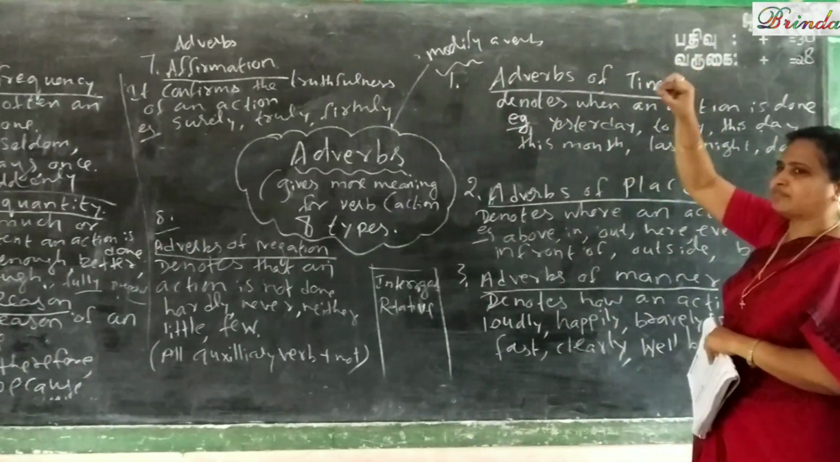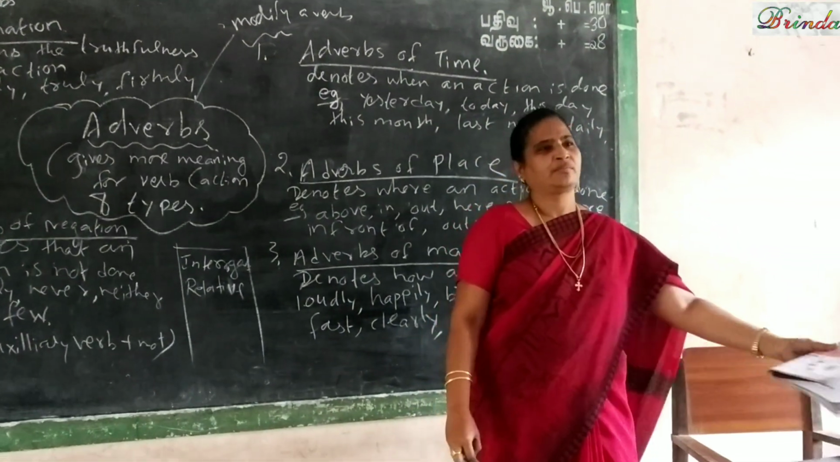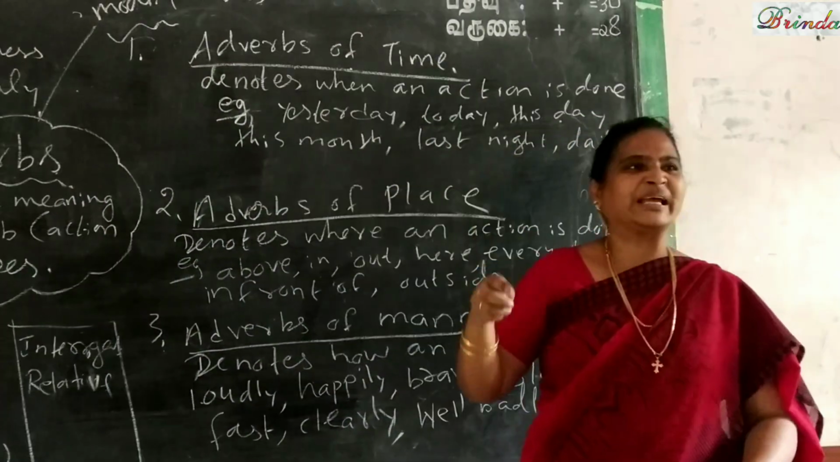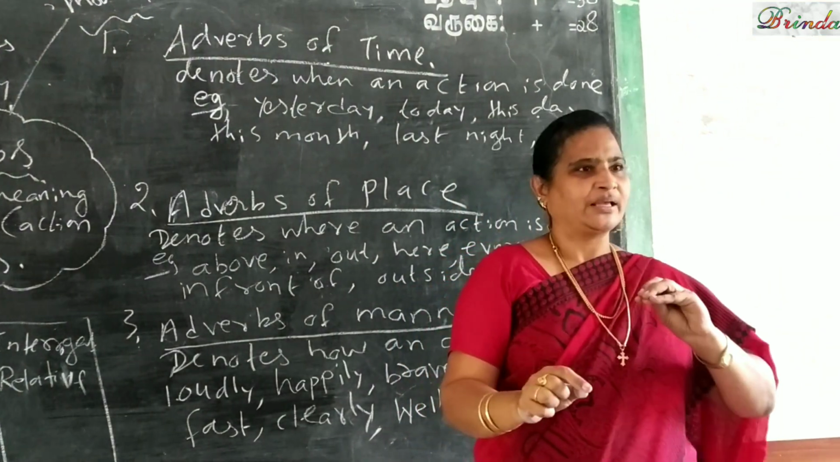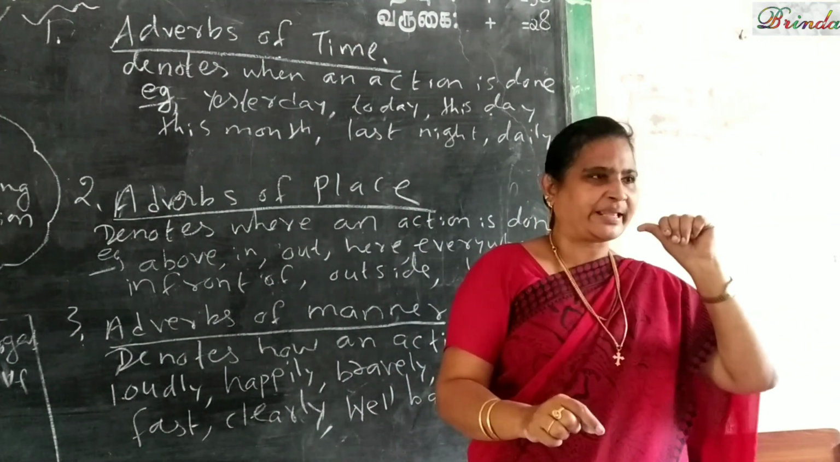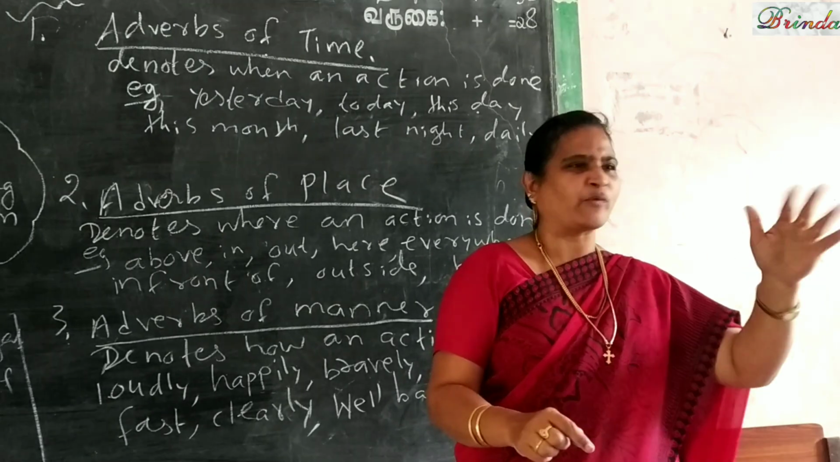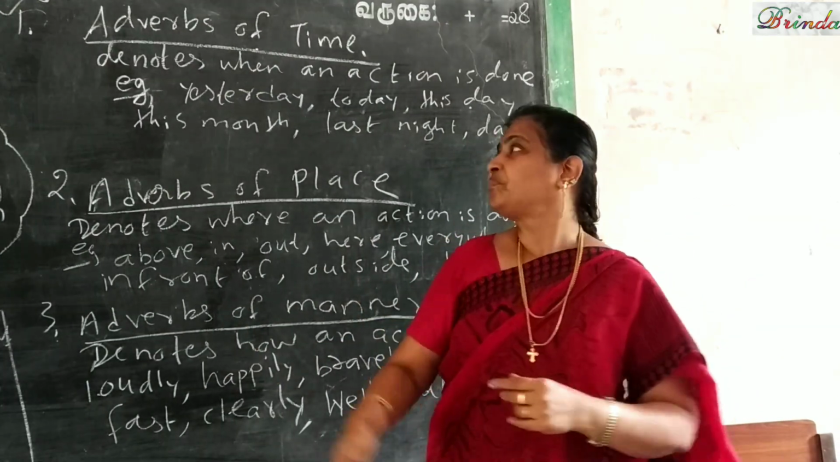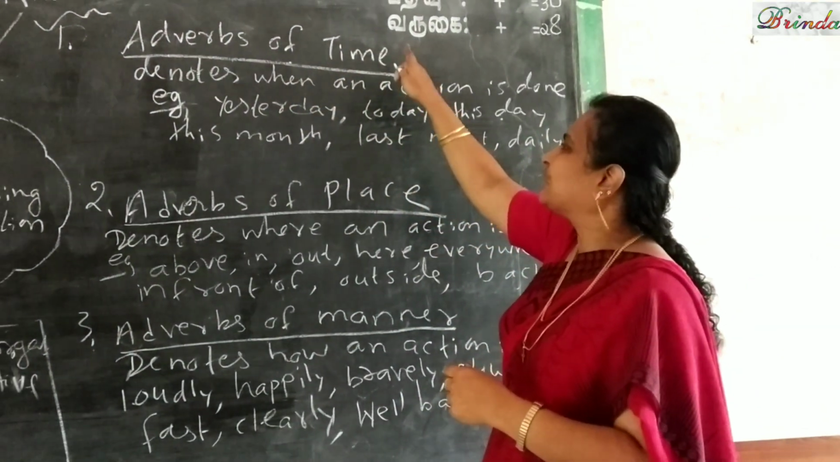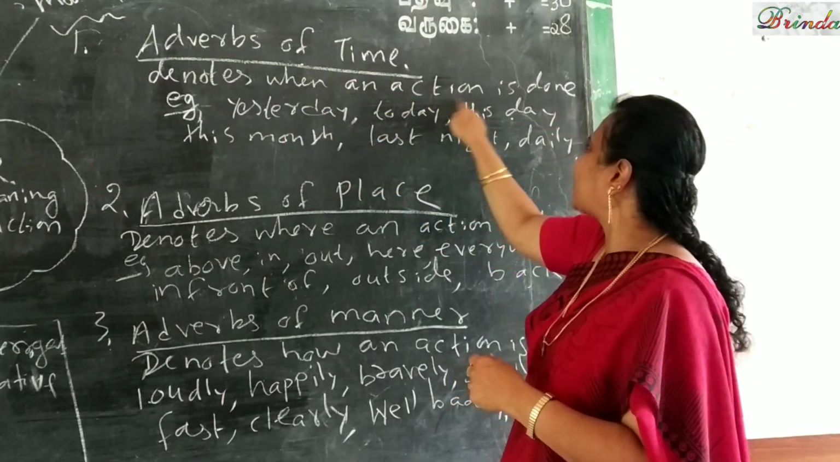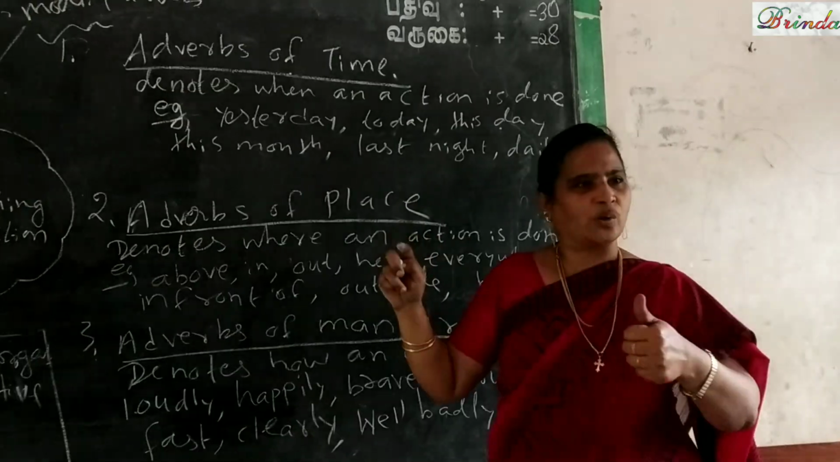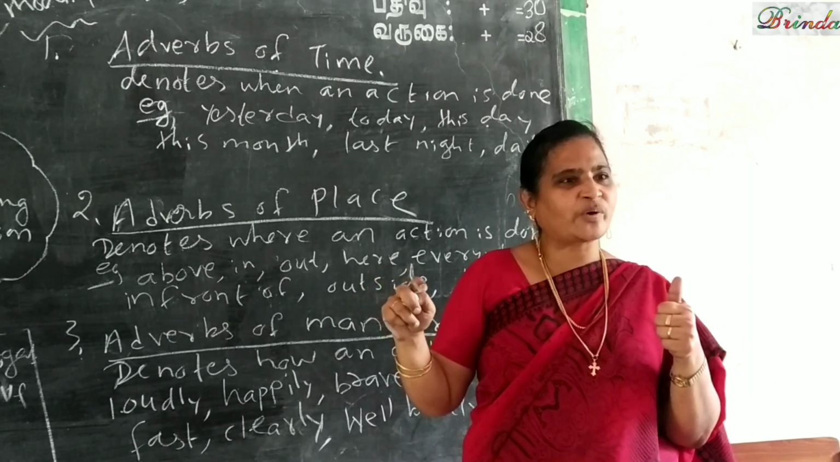Adverb of time. Adverbs of time. There is an action, for example, eating or drinking or coming, going, sleeping, whatever it may be, dancing, singing and all. So it denotes the time. It denotes when an action is done. When. When means what?